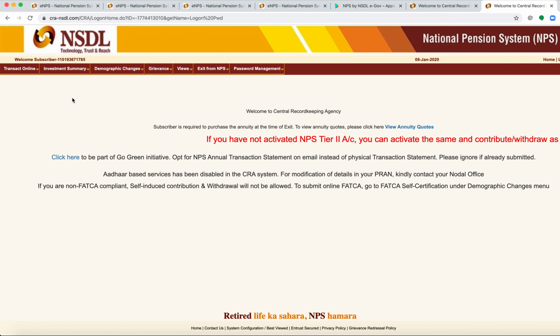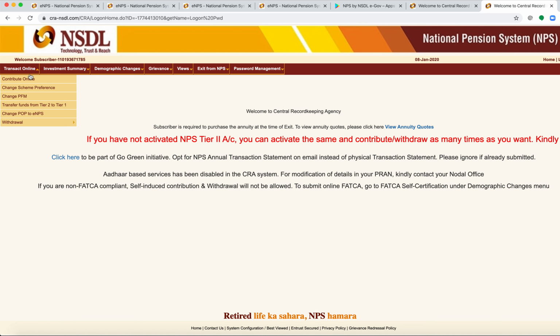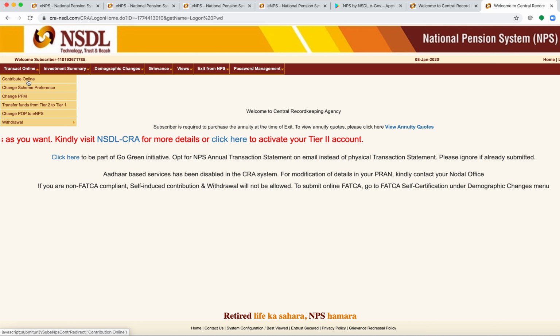Even after you are able to see your initial contribution, you will not be able to contribute further online, because your account will be in a frozen state until the KYC gets completed. Upon KYC completion, you would be able to contribute further to the pension fund via this system, and you also have an option to change the scheme and pension fund manager.